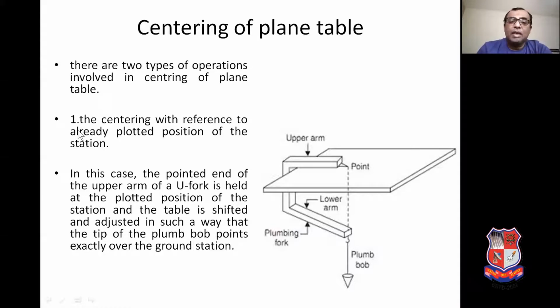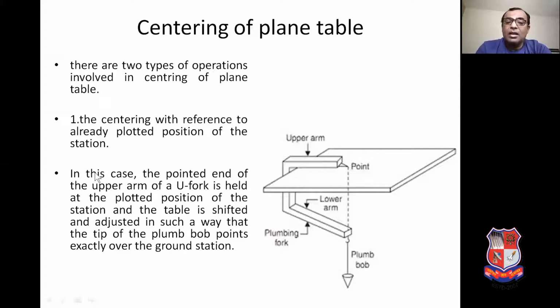Let us see case number 1, the centering with reference to the already plotted position of the station on the drawing sheet. This means on the drawing sheet we have the plotted position of the point, and on the ground we have the ground station, which is marked with the help of a peg.